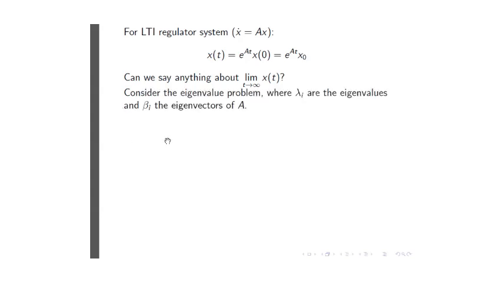Now, to answer this, let's consider the eigenvalue problem where lambda i, for all i, let's say our matrix A is of order k, so it's a k by k matrix. So I've got k eigenvalues, and they are indicated as lambda 1, lambda 2, etc., lambda i up to i equal to k. And let's say that the corresponding eigenvectors are beta i. So beta is a vector of the same length as the state vector x, and it's the eigenvectors of the A matrix.